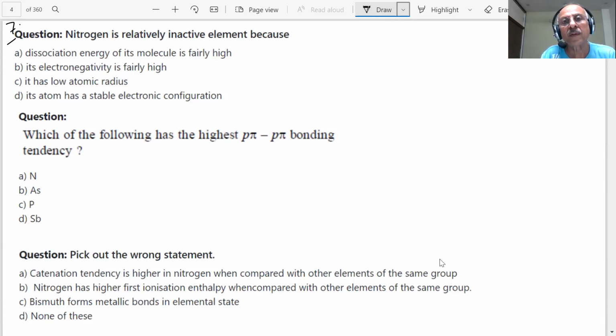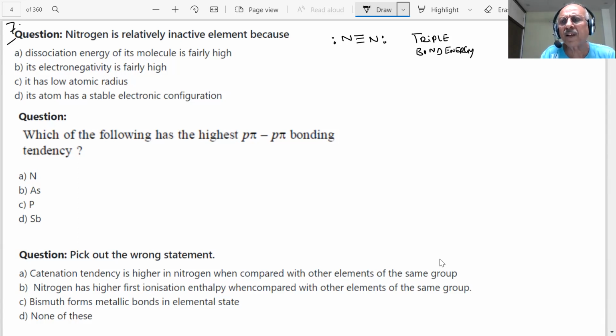the dissociation energy of its molecule is very high. Nitrogen exists with a triple bond, students. What is the order of this bond energy? This is a very high value in kilojoules per mole, given in the books.